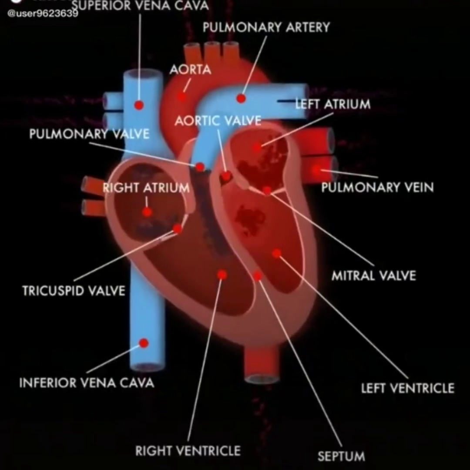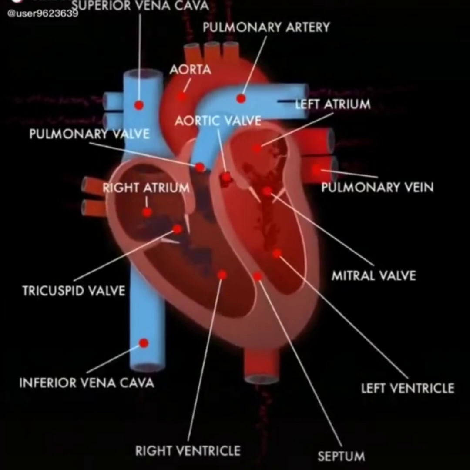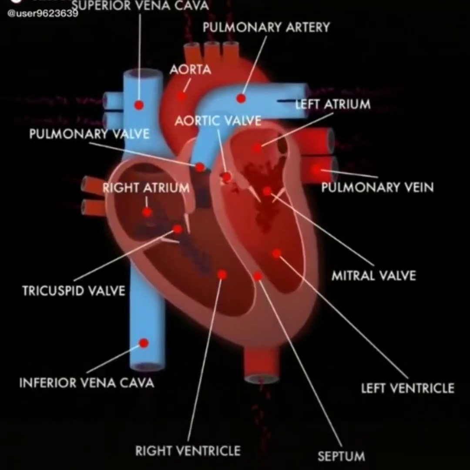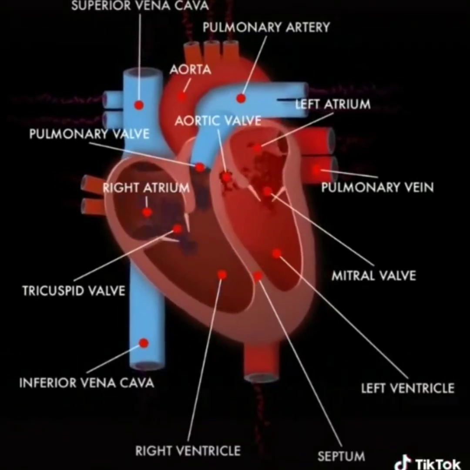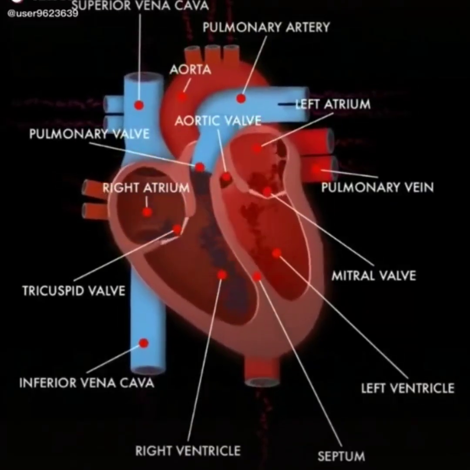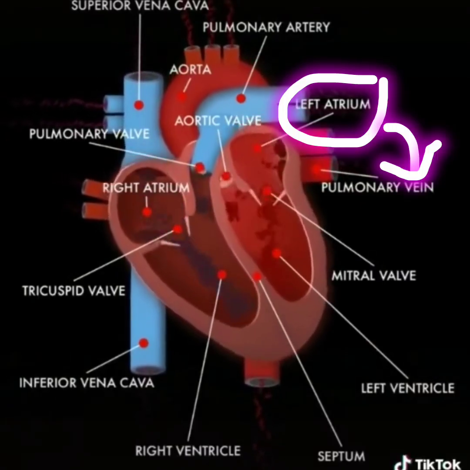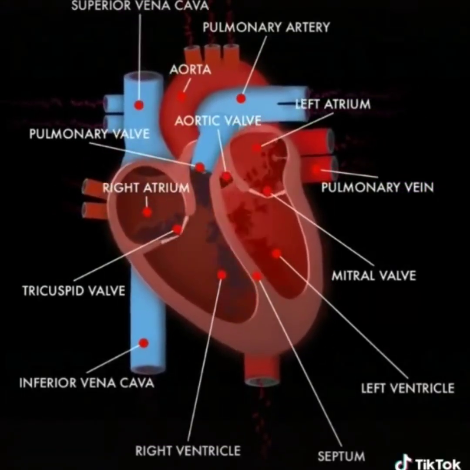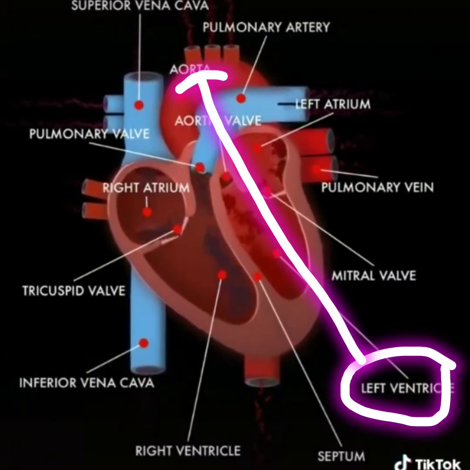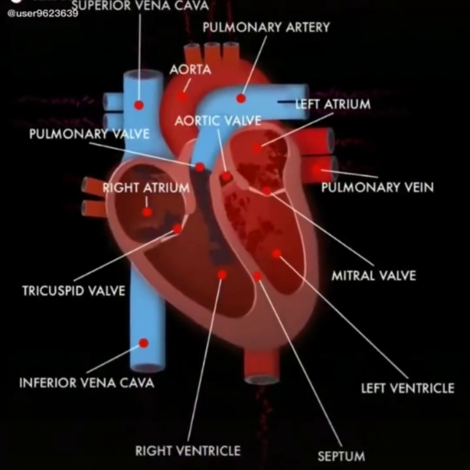Let us know the structure of the heart. When the heart is longitudinally bisected, we can clearly observe the 4 chambers of the heart. Those are right atrium, left atrium, right ventricle and left ventricle. Right atrium and left atrium are together called, in plural, auricles. Left atrium is connected by pulmonary veins. Right atrium is connected by superior vena cava. Left ventricle is connected by aorta. Right ventricle is connected by pulmonary arteries.